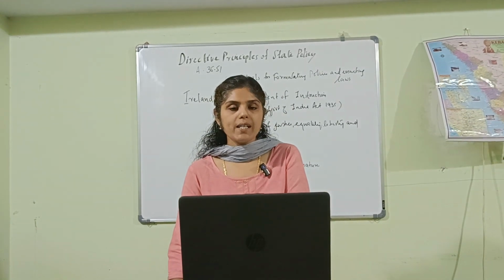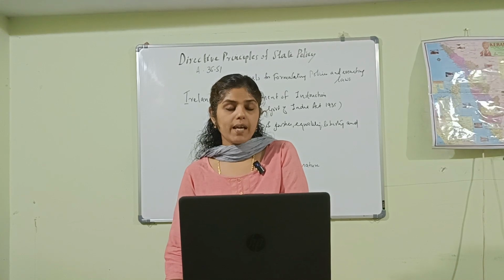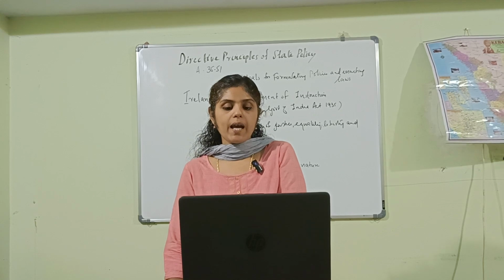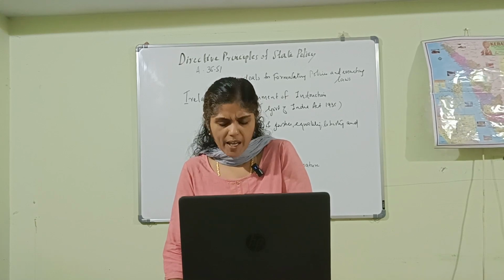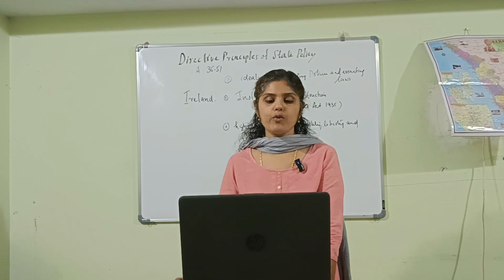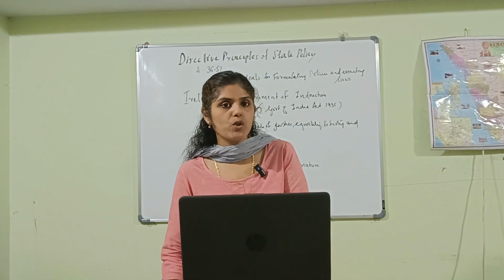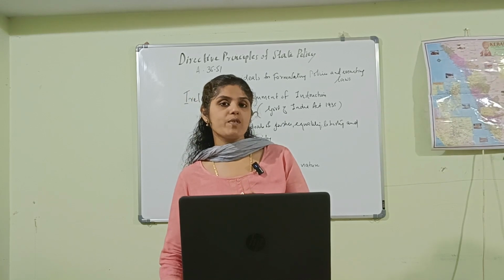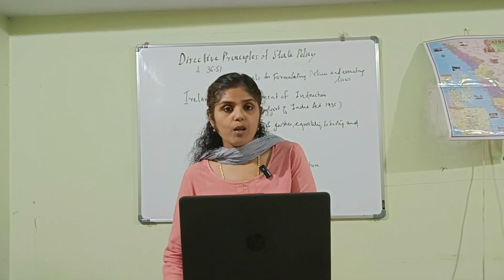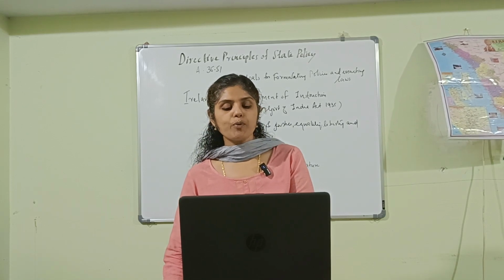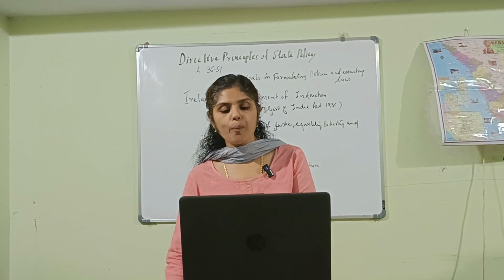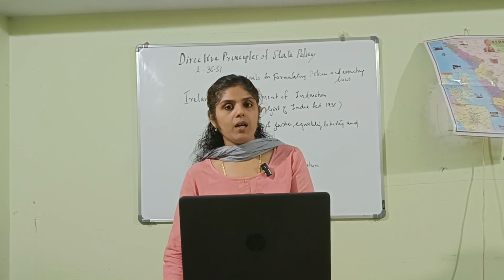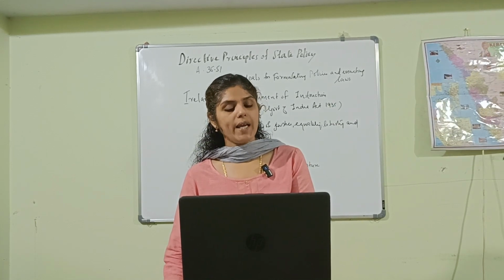Here, the state is to organize village panchayats and enable them to function as units of self-government. That is Article 40. Then Article 43, to promote cottage industries on an individual and cooperation basis in rural areas.